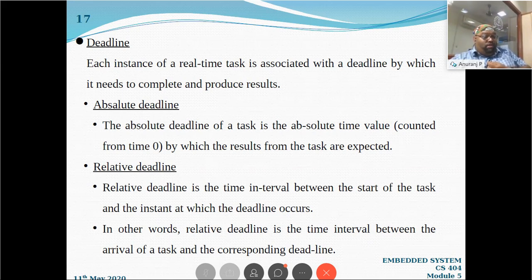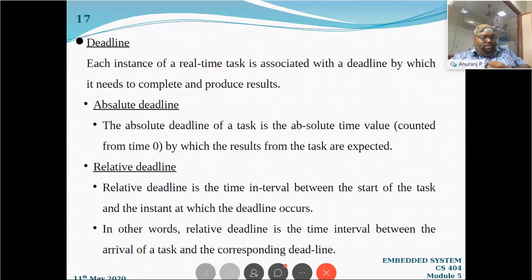What my point is, there are two types of deadlines. One is the absolute deadline and the other is the relative deadline. These terms are going to be used frequently in the scheduling model types, so you should not get confused about what is meant by absolute and relative deadline. Simply I'll say, for example, a task is coming, say T1, and I am saying that the deadline is 20 seconds. What does it mean?